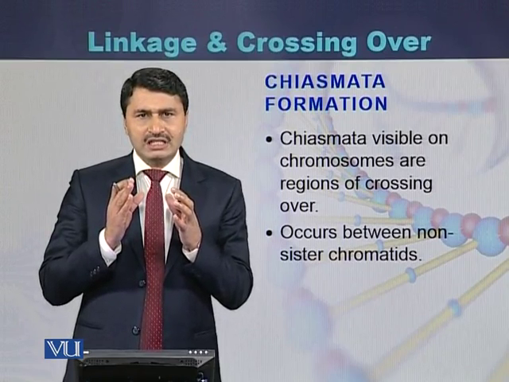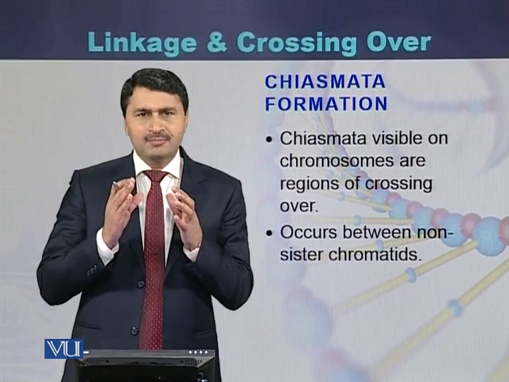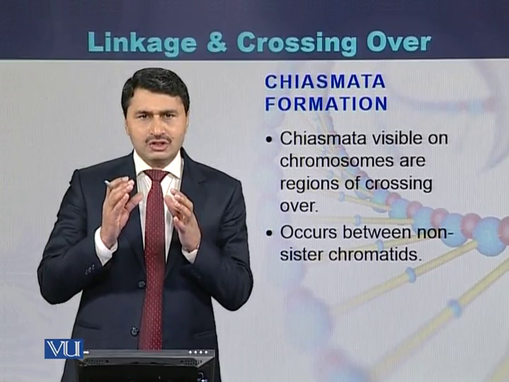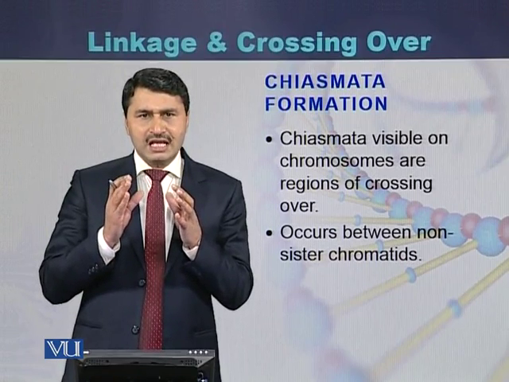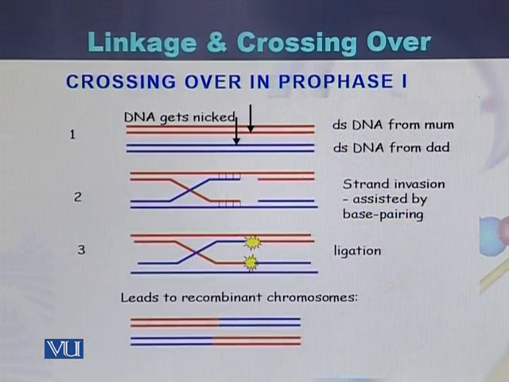Chiasmata formation is like a symbol of X or cross that represents that the non-sister chromatids of the homologous chromosomes exchange fragments. In this diagram, we can see how the fragments are changed during meiosis.